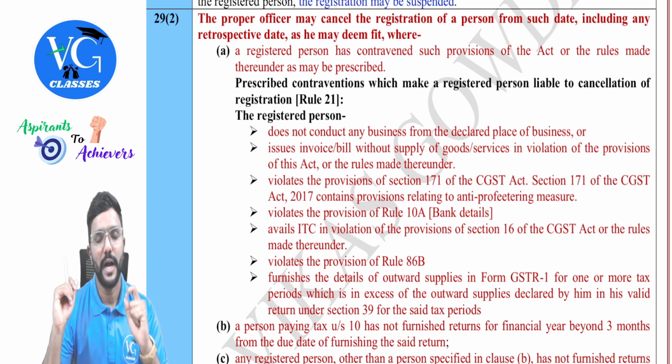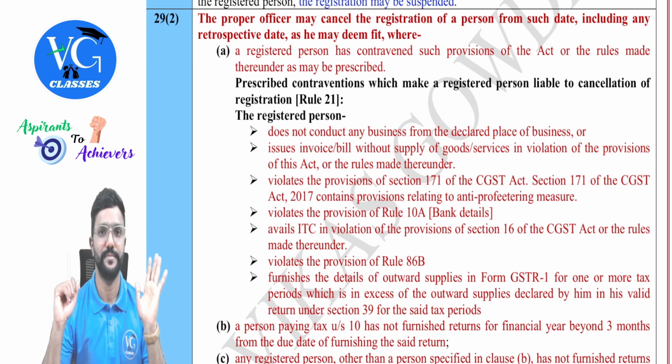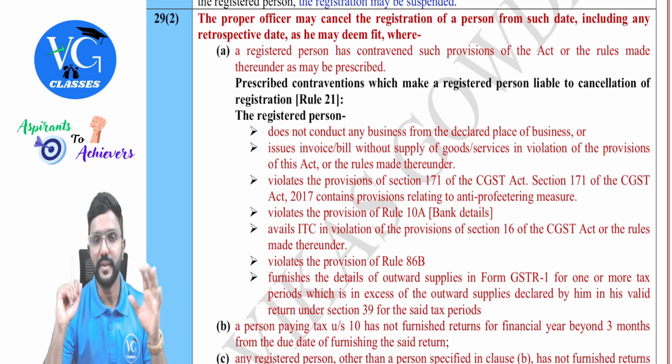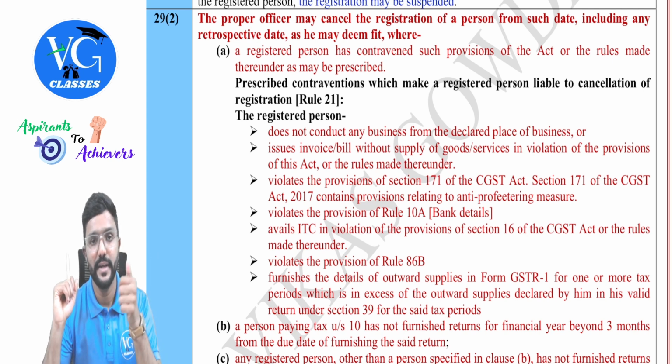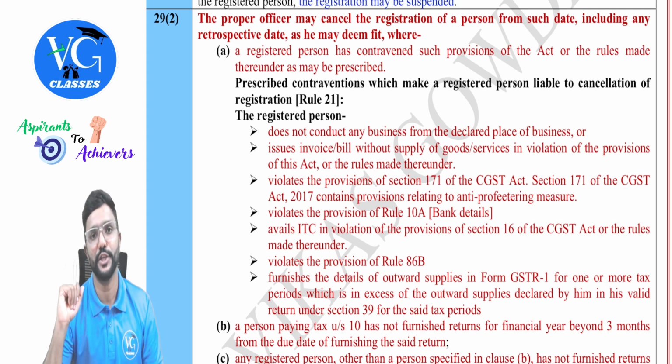And even here, from the time the cancellation proceedings start till it is completed, the registration would be suspended. During the suspension period, a person cannot make any outward taxable supply, he cannot file any returns, and he cannot even get a refund of any amount of tax even though he is eligible under GST. I will repeat: during the suspension period, he cannot make any taxable outward supply, he cannot file any returns, and any refund will not be processed for him.